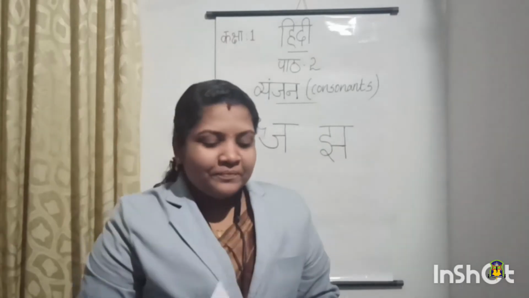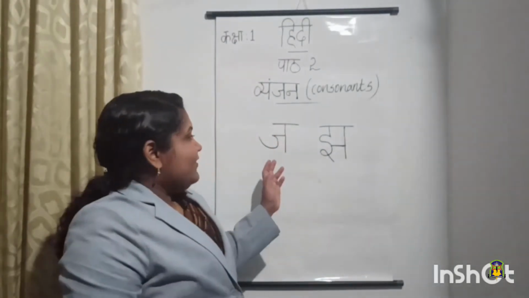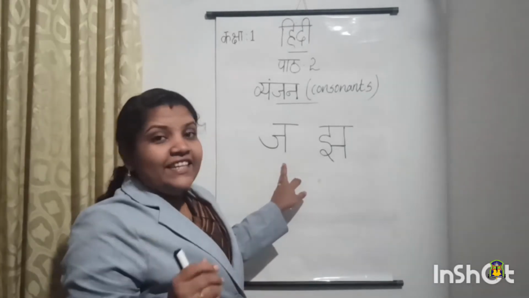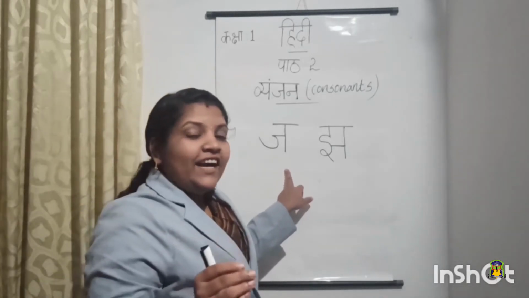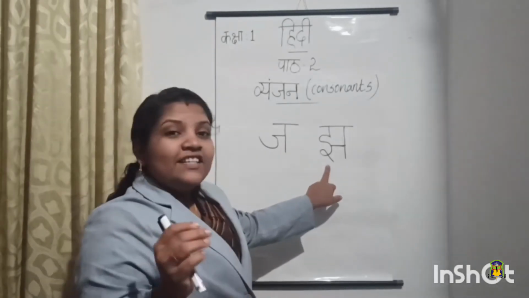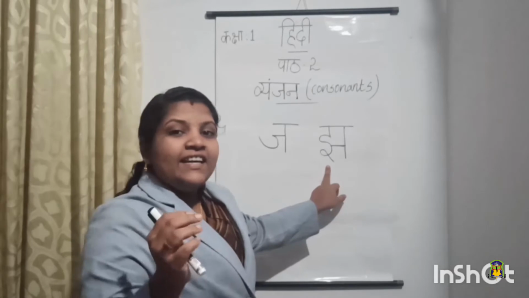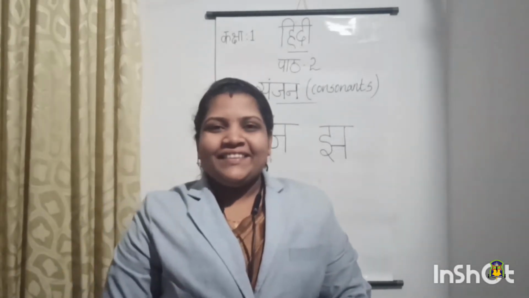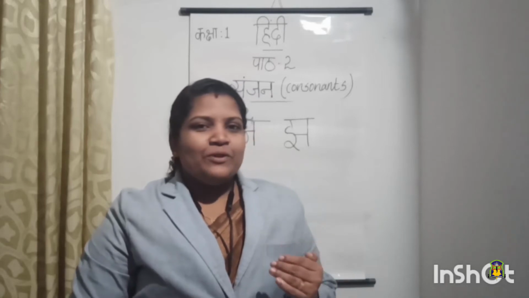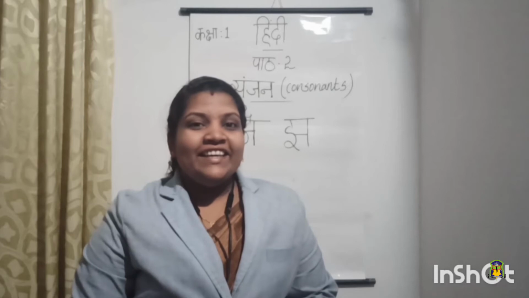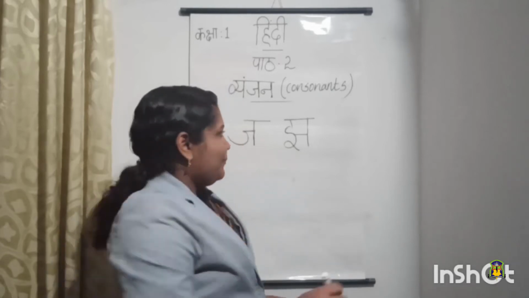So, children, the first letter is Cha, after that the next letter is Ja. Ja say Jahaz. Jahaz means ship. Next one, Jha. Jha say Jhanda. Jhanda means flag. Very good. So children, next we are going to learn the last letter of Chavarga. Okay, let me write the letter first.